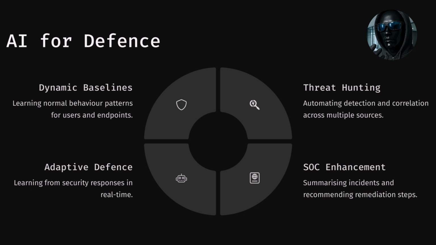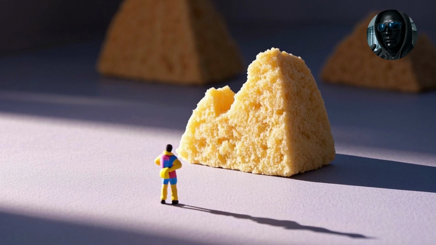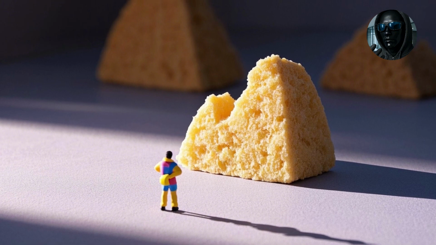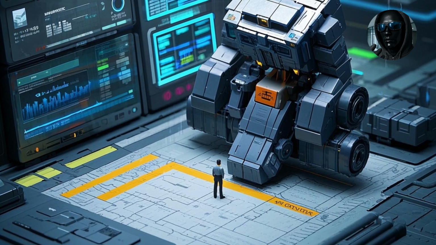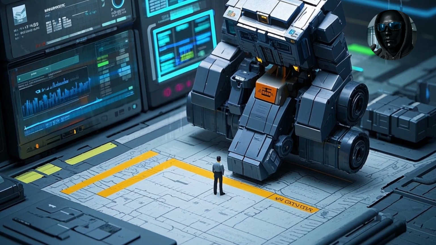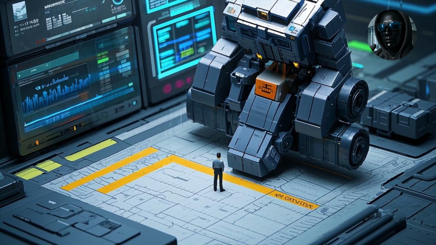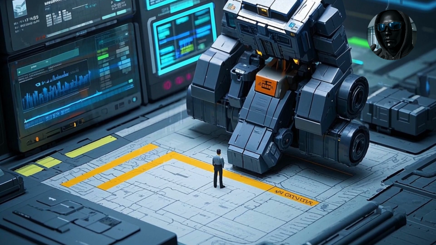Yet the attackers evolve too. They use AI to write polymorphic malware, software that rewrites itself on execution to evade signature-based detection. Some use reinforcement learning to adapt their attacks based on security responses, optimizing for evasion in real time.